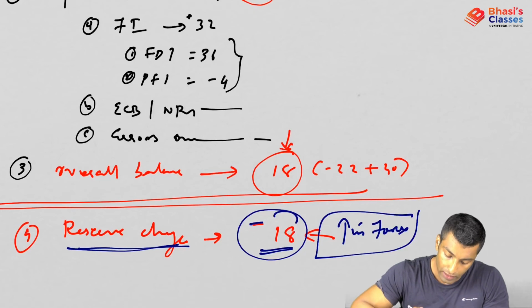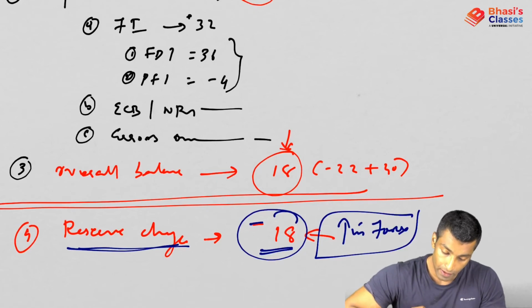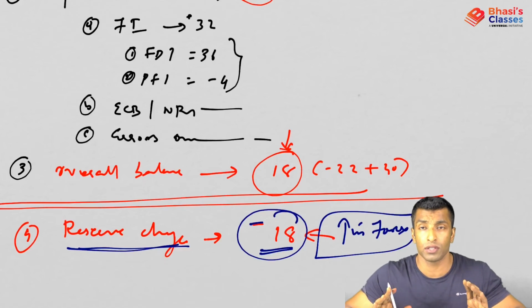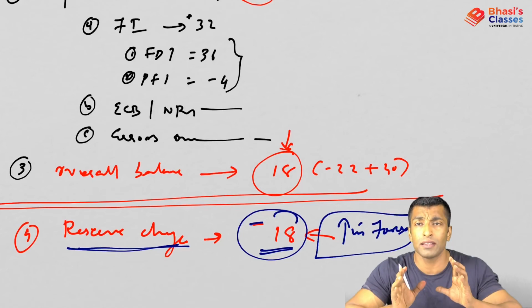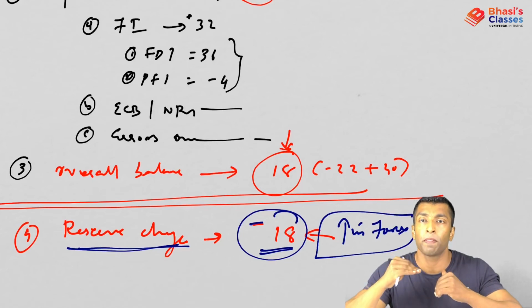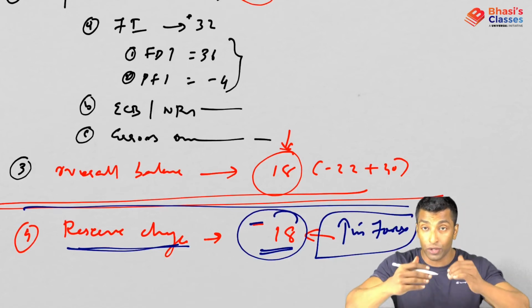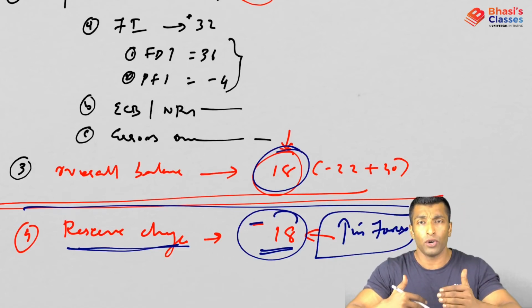Okay, so you get this from the fourth item, that is the reserve change. This is as per convention, so no need to confuse. Now you should not have any confusion related to this. You see minus, it shows increase in forex. You see plus, it shows decrease in forex. I am talking about below the line. You should come below the line to know that.